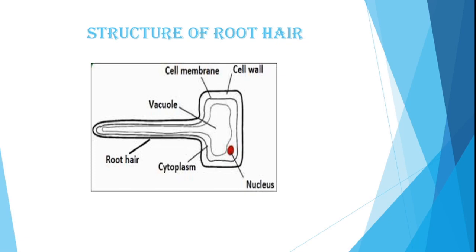Here you can see the diagram of a typical root hair. Root hair is unicellular in structure. It has a cell wall, cell membrane, a large vacuole, a nucleus and cytoplasm. So absorption of water and minerals occurs through the root hair, which is a unicellular structure.